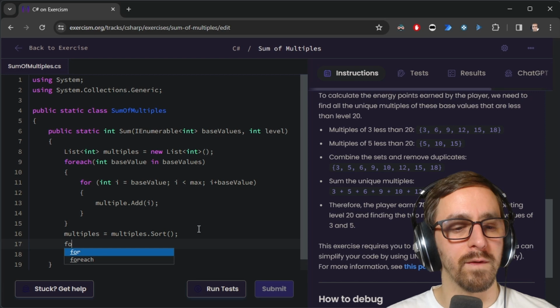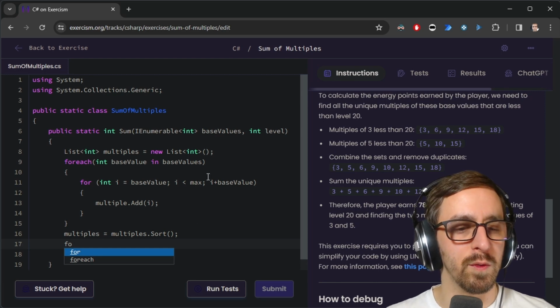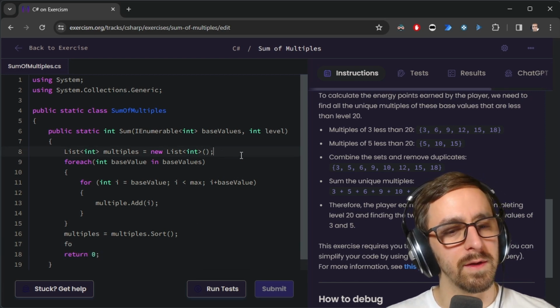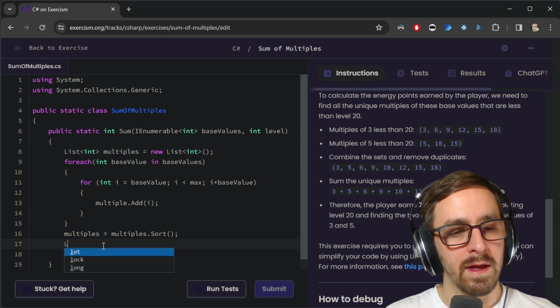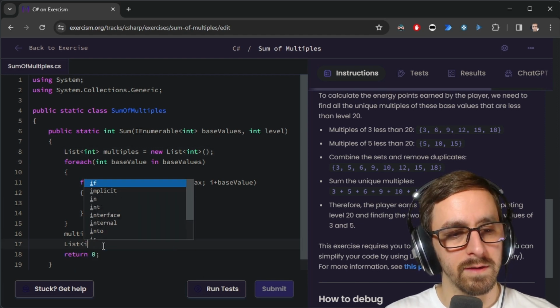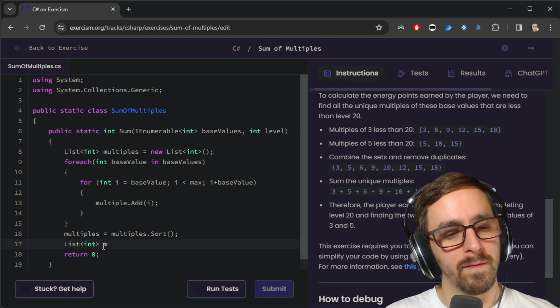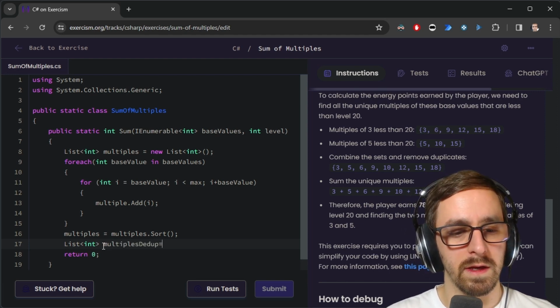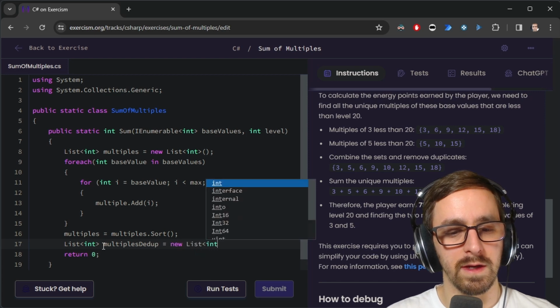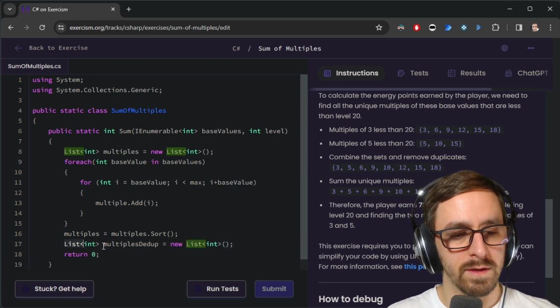And then once we sort it, okay, but how does it work? If I loop over something, I think I might need a new list to add to. So let's go List<int>, List<int>. We want to call this multiplesDeduped equals new List<int>. I'll just go var here.